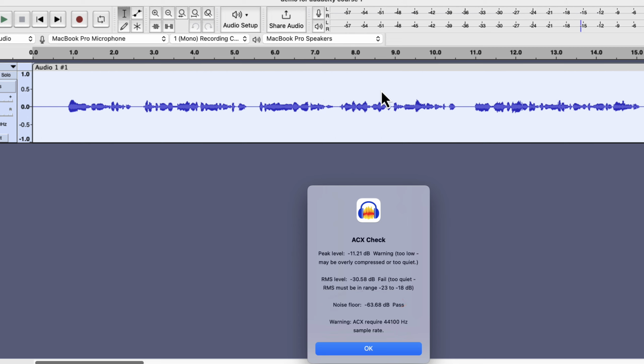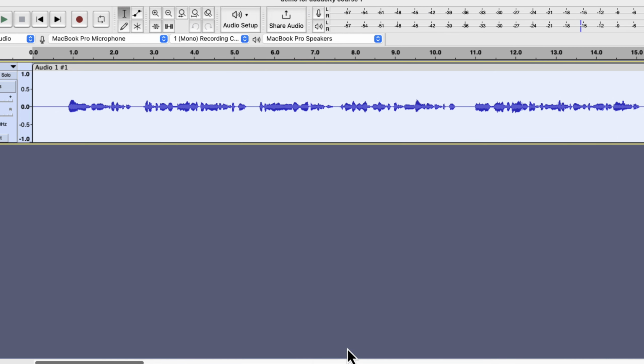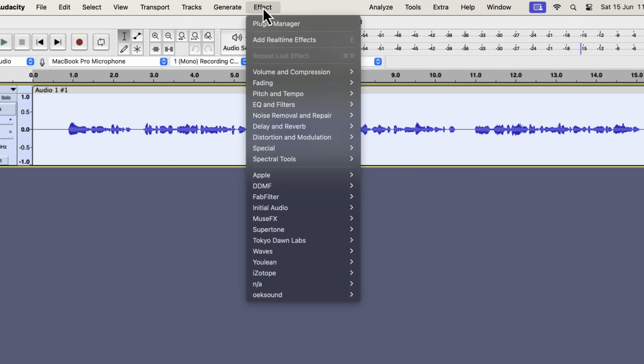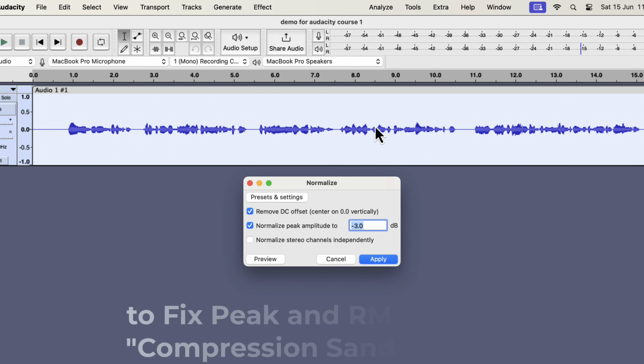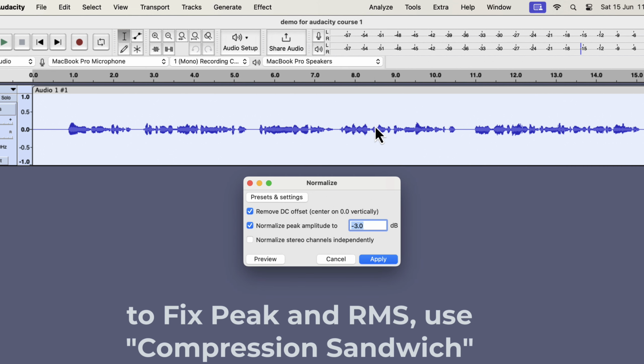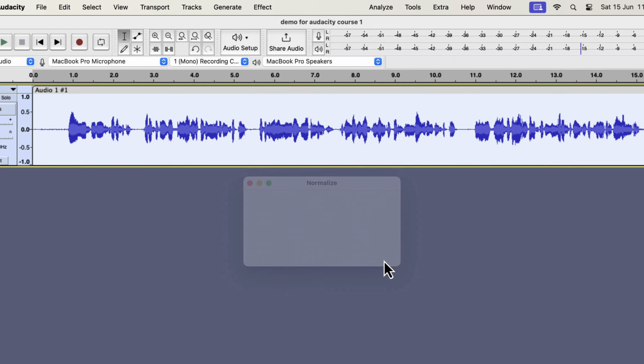However, the volume level of this audio needs to increase, and the noise floor matters with the increased volume. Like before, I will apply a -3 dB normalization to increase the volume level. The actual fix for volume level is the compression sandwich that I taught you in an earlier assignment. I am showing the general idea behind the noise floor in this video.